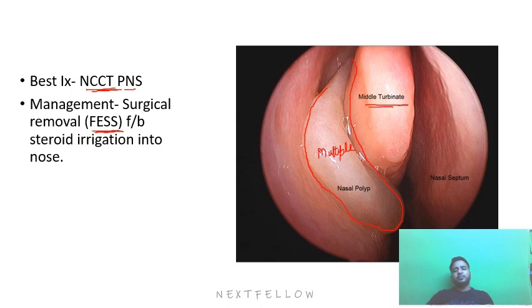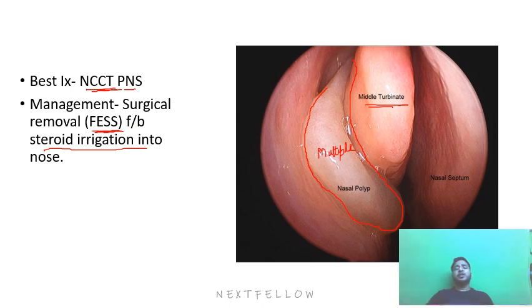Why is this functional? Because we will widen up the ostium and maintain the normal functioning of the sinuses. So after FESS, we will advise the patient to do frequent steroid irrigation by means of nasal spray or by means of nasal irrigation. So FESS is the first treatment, and the complete treatment is FESS followed by steroid irrigation.